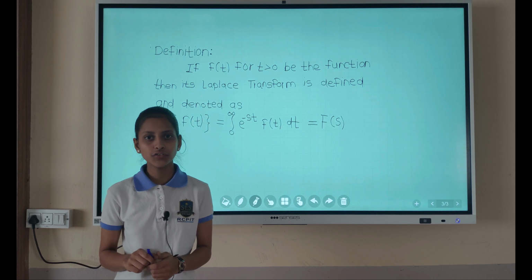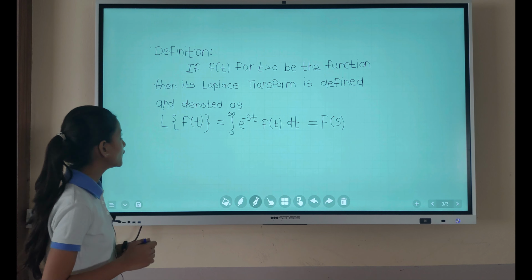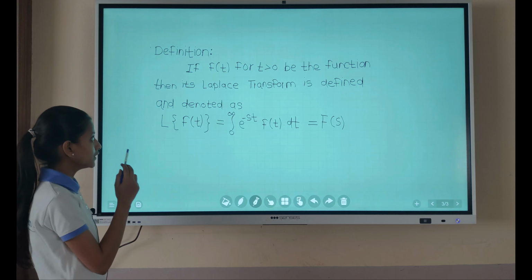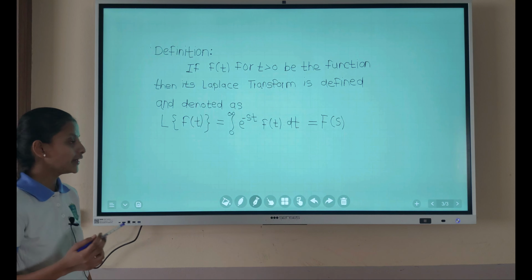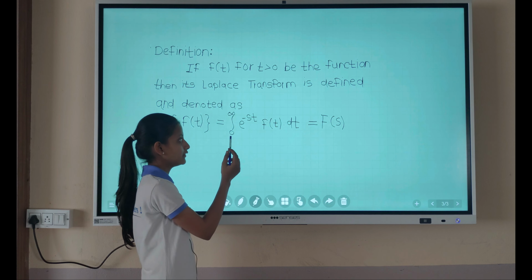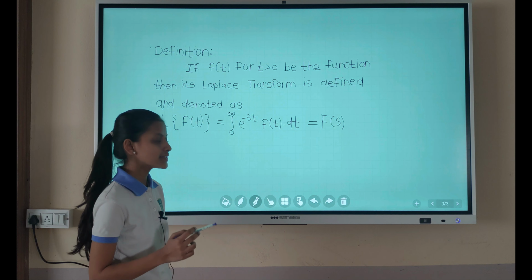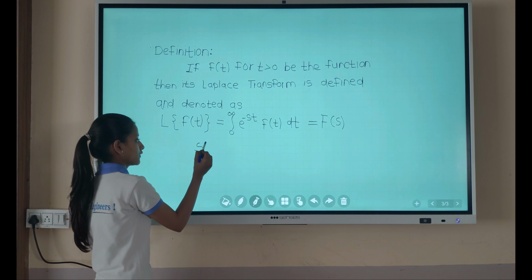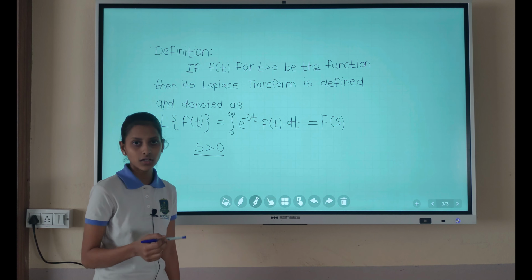Hello friends, in this video we will see the definition of Laplace transform and the examples of its fundamental functions. First we will see the definition of Laplace transform. If f of t, for t greater than 0, is a function, then its Laplace transform is defined and denoted as Laplace of f of t equals the integral from 0 to infinity of e raised to minus st times f of t with respect to t, which equals F of s, where s is greater than 0, which is a parameter that may be real or complex.